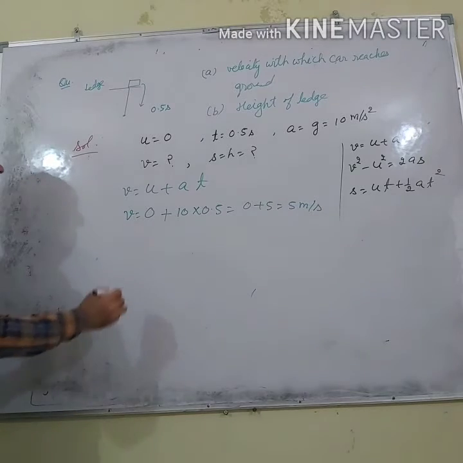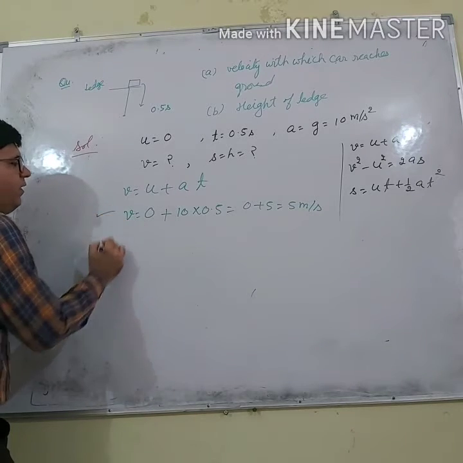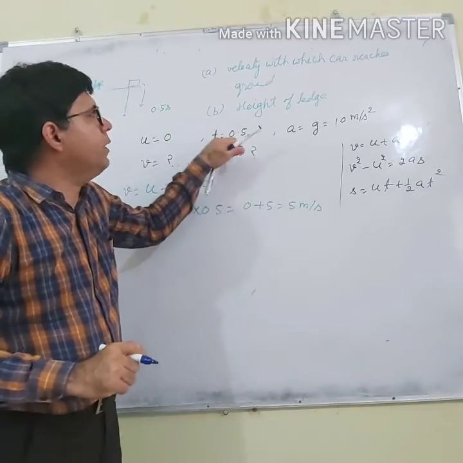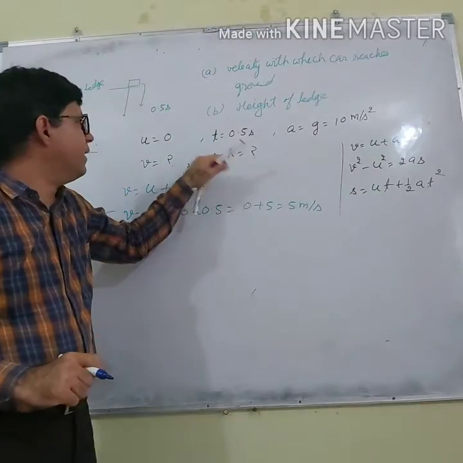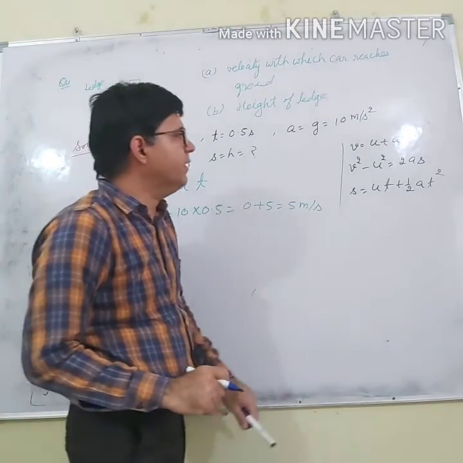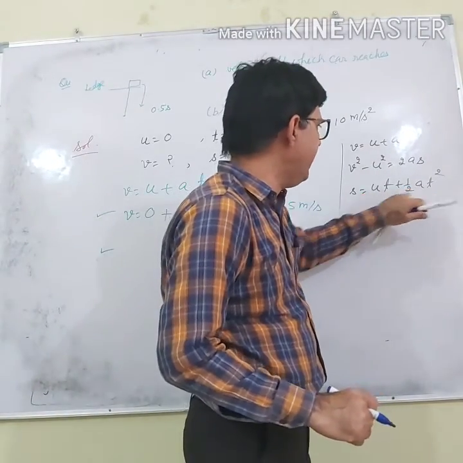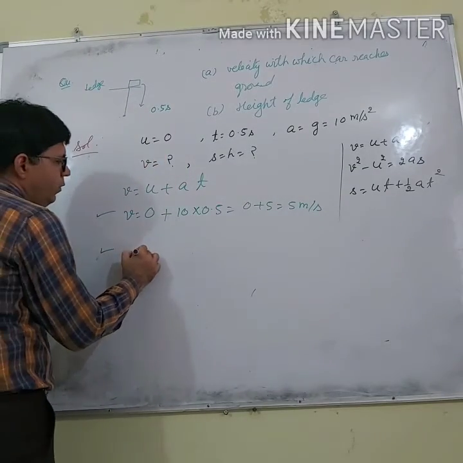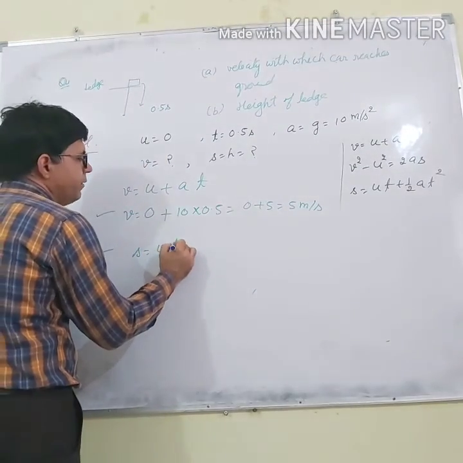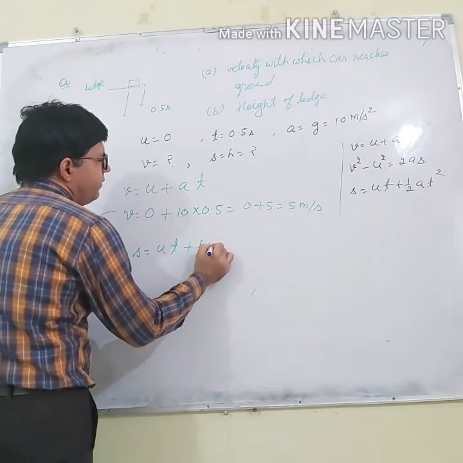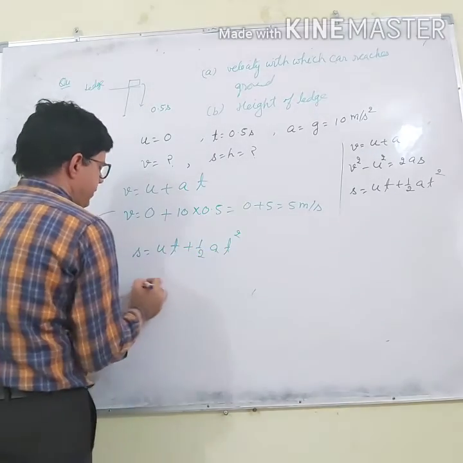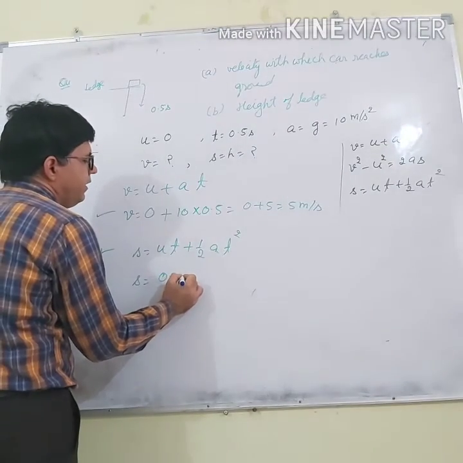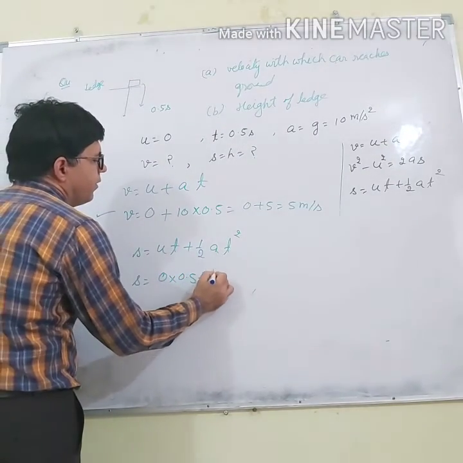Second point is, this was the first. For the second, which formula do you have to use? It is given in the third formula, so use it. S is equal to ut plus half of at square. What is u? 0. What is t? 0.5.